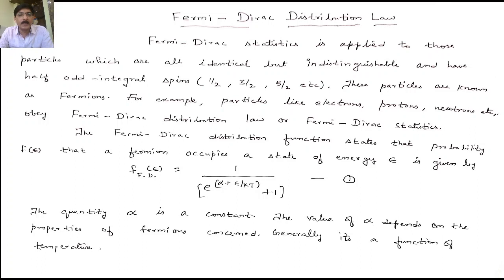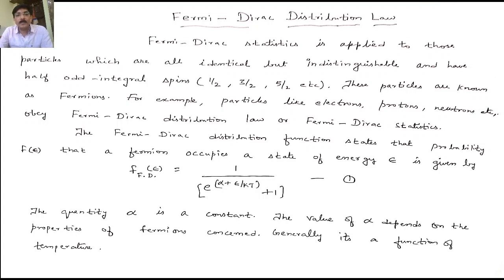Either you have zero particles in the state, or at most one in a given energy state. Examples of such particles are electrons, protons, neutrons, etc. They all obey the Fermi-Dirac distribution law or Fermi-Dirac statistics.